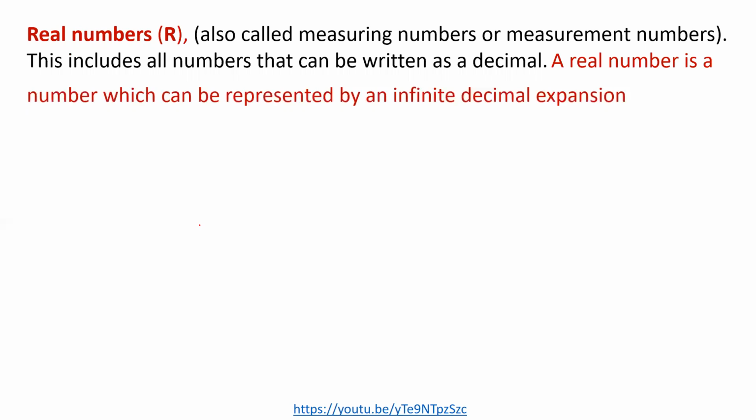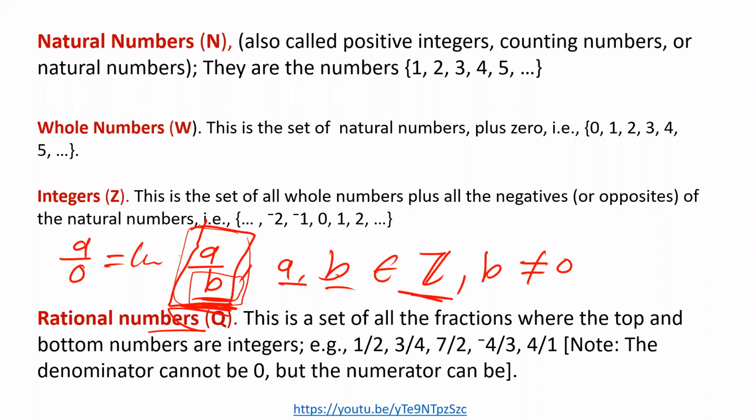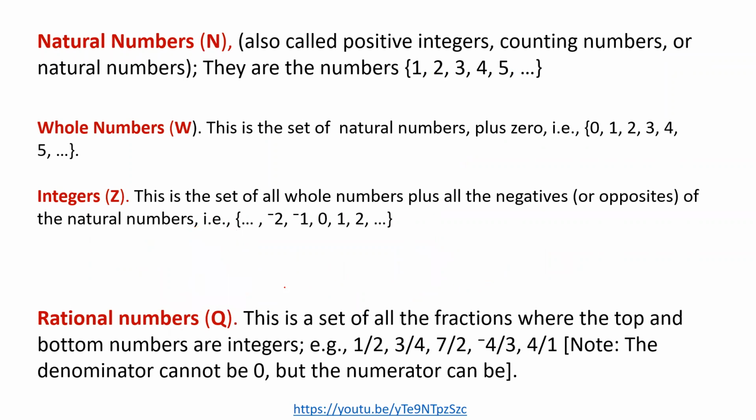Okay, so we have also another set which is called the set of real numbers. So far I have only explained rational numbers. The opposite of rational numbers are called irrational numbers. You just put another R there, and it becomes irrational numbers.